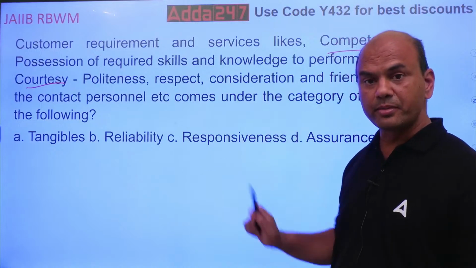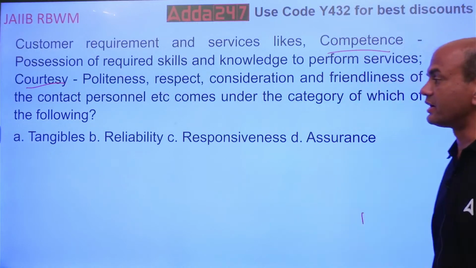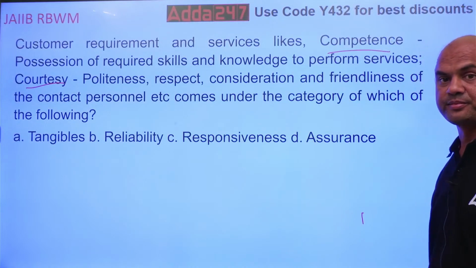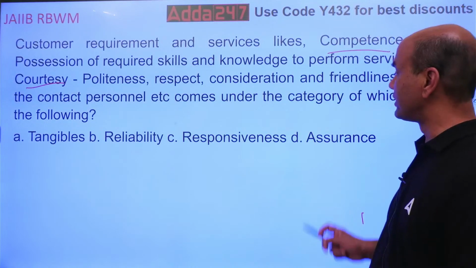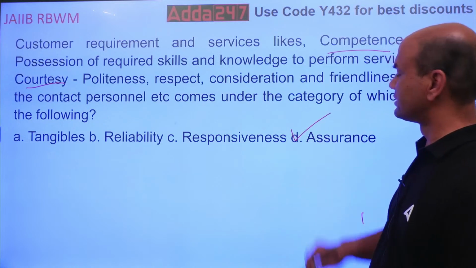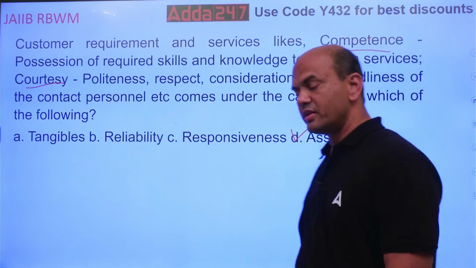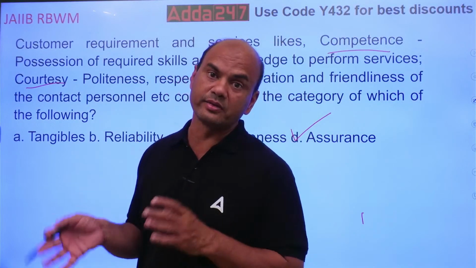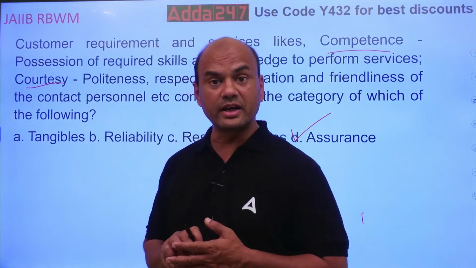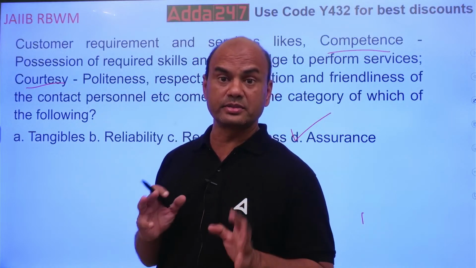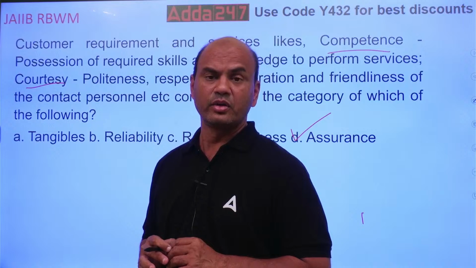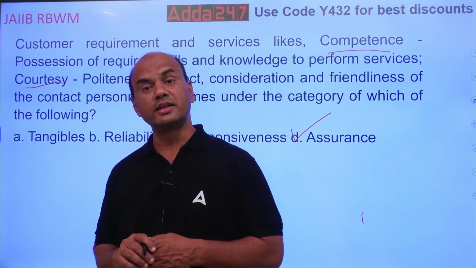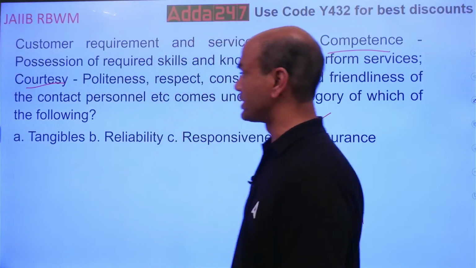So both of them combined will come under which category? Tangibles, reliability, responsiveness and assurance. It will come under assurance. Assurance means the customer must feel that you are knowledgeable and friendly also. You are understanding the customer. That's the feeling the customer must get. Only then he or she will come back to you, isn't it? So the answer is assurance. Okay?